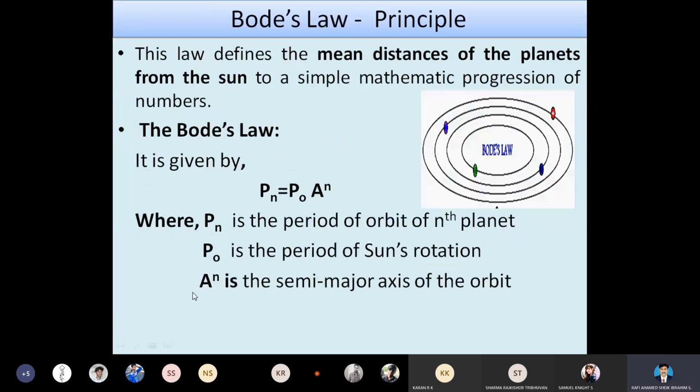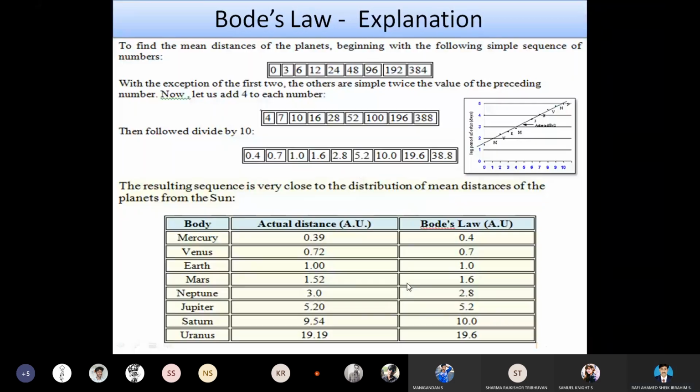It is defined as the mean distance of the planet from the sun. From the sun to the various planets, we can measure the distance. To measure the distance, they formulated the mathematical expression Pn = P0 × An. Pn is the period of orbit of the nth planet, P0 is the period of the sun's rotation, and An is the semi-major axis of the orbit. So this is their prediction.